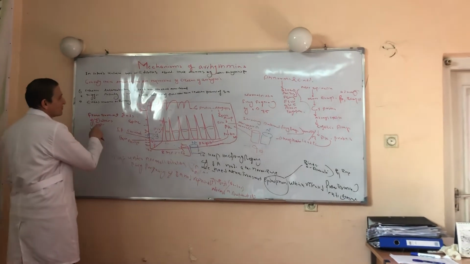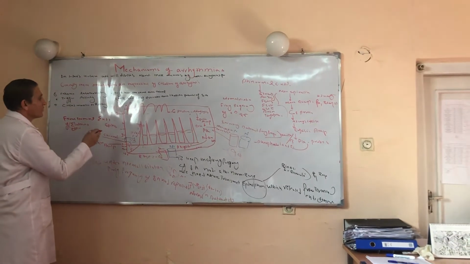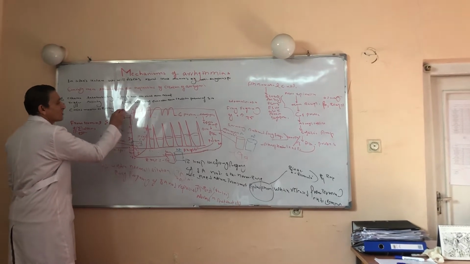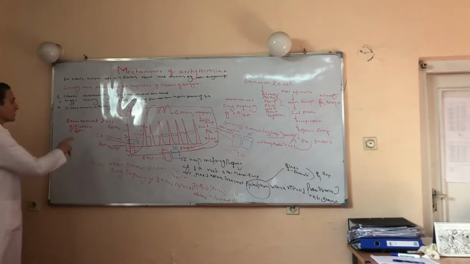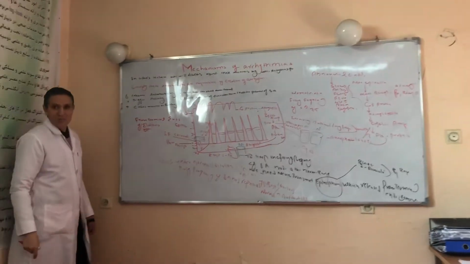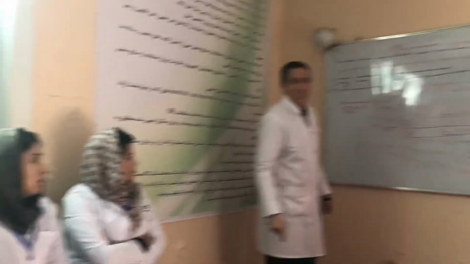This released epinephrine first binds to the beta 1 receptor, or stimulates the beta 1 receptor. In the normal situation, the amount of epinephrine is normal, and a normal amount binds to this receptor. This receptor is called the beta 1 adrenergic receptor.